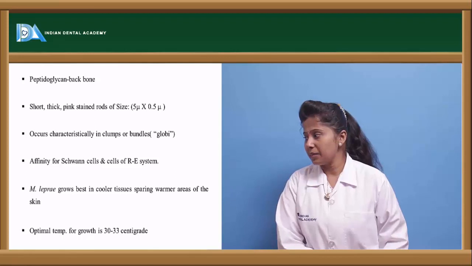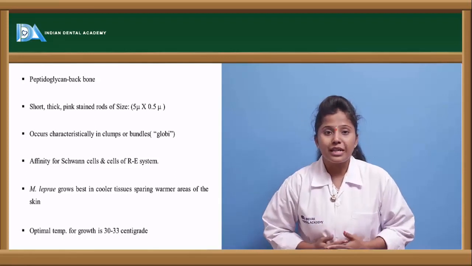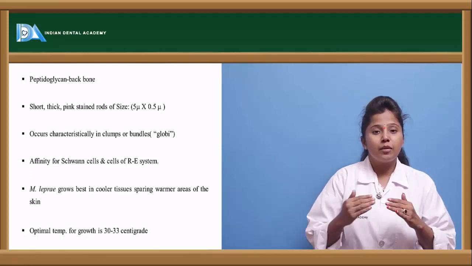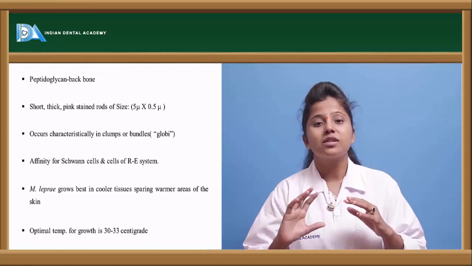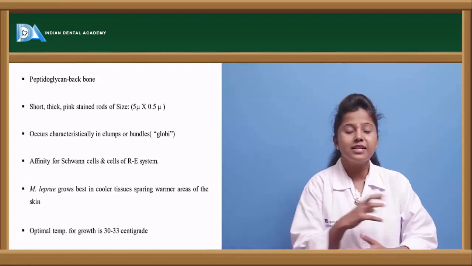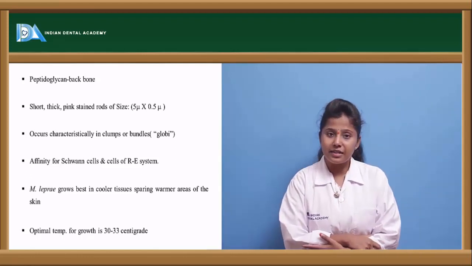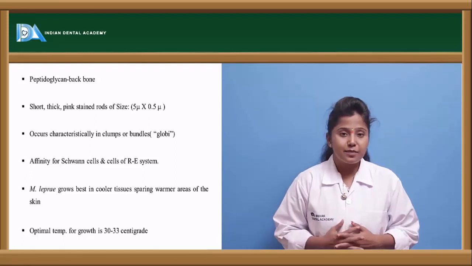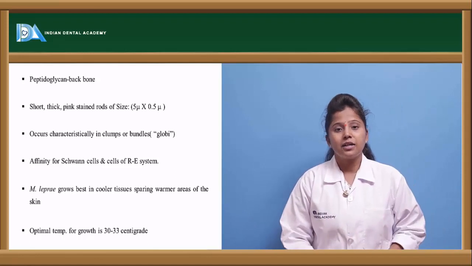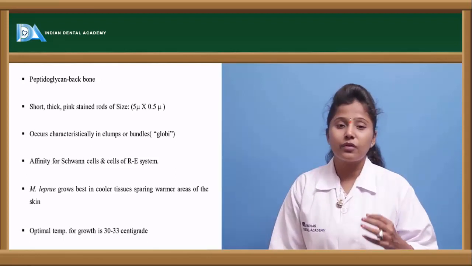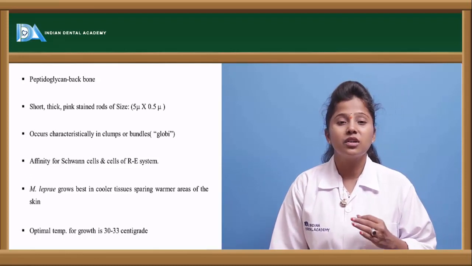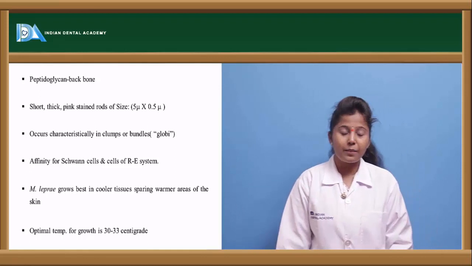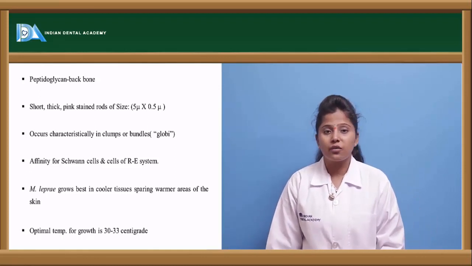Mycobacterium leprae always grows in the cooler regions of the body. It survives better in cooler tissues, even if the skin is warm. The temperature for the growth of the bacteria is about 30 to 33 degrees. At this temperature or below, the bacteria can grow. Above this temperature, the bacteria cannot survive.